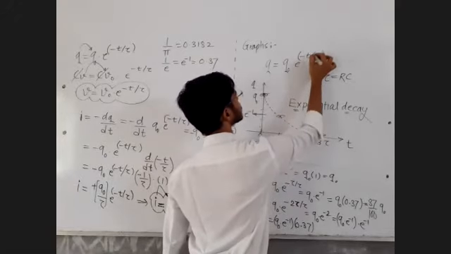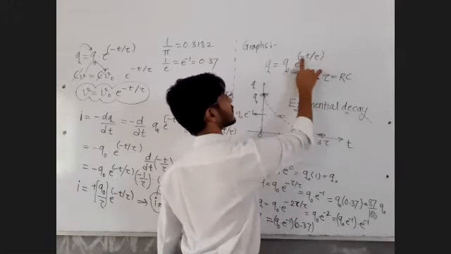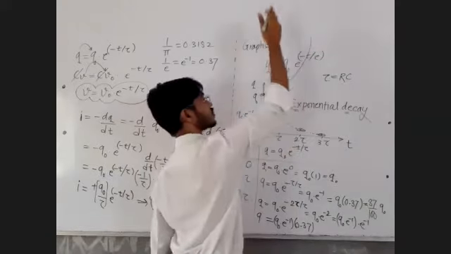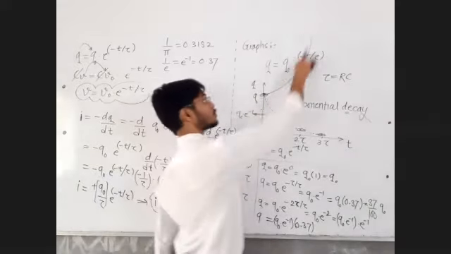Fine. So nature of e raised to minus t by tau. If there were a plus here, the graph will be like this. This is called exponential rise.